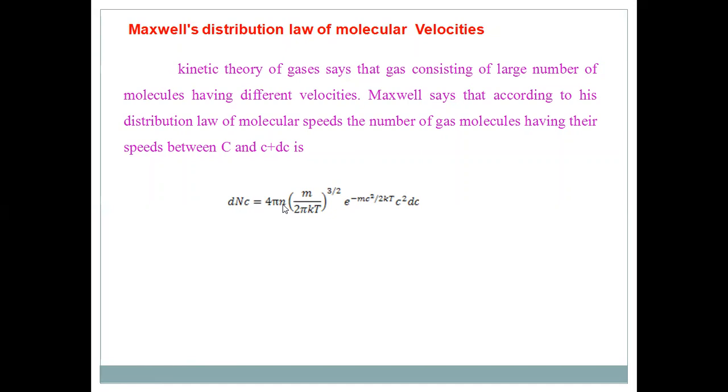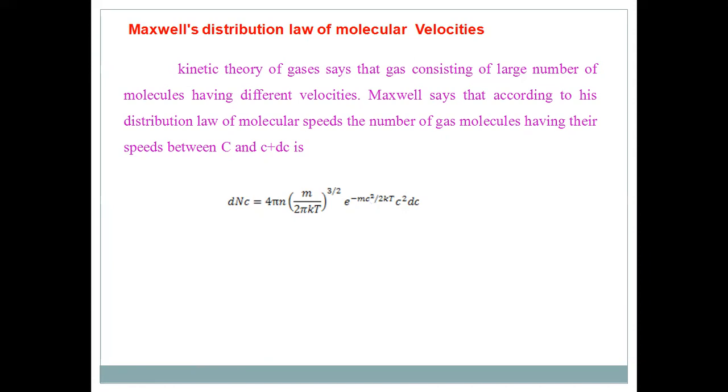N is the total number of molecules in a gas. m is the mass of the molecule. k is the Boltzmann constant, and T is the temperature in the absolute scale of temperature. And c is the velocity of the molecule. In a gas, we know the velocity of molecules has different values.